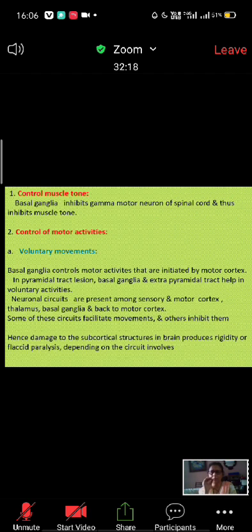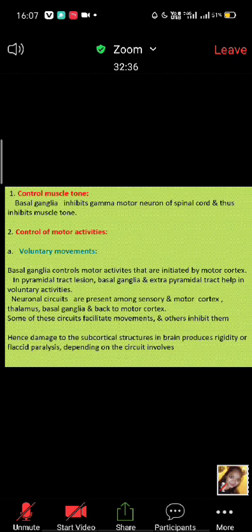How are voluntary movements controlled? Sensory motor: information goes to the sensory cortex, and after that where does it send it? To the motor cortex. Okay.